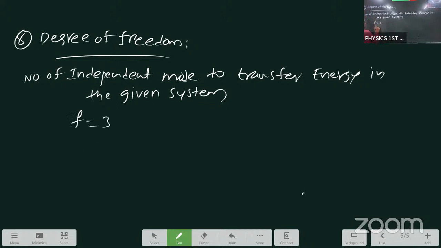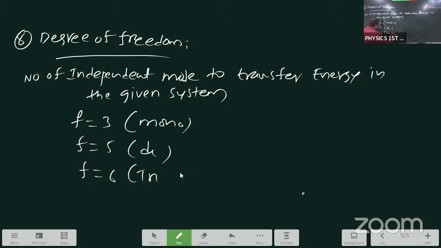F equals 3, F equals 5. This one value, student. This is for monoatomic, single. This is for diatomic. This is for tri or polyatomic. Degrees of freedom with different possible freedoms in 3 types of molecules. Now,